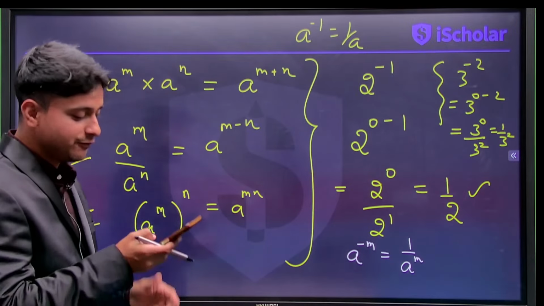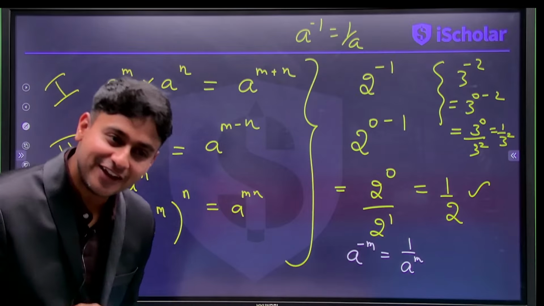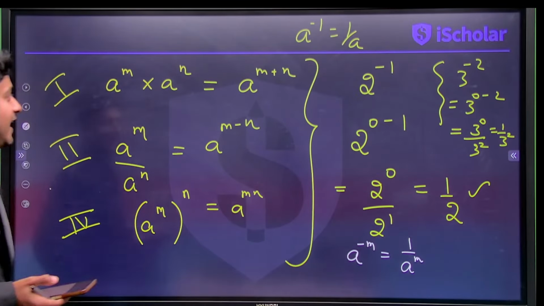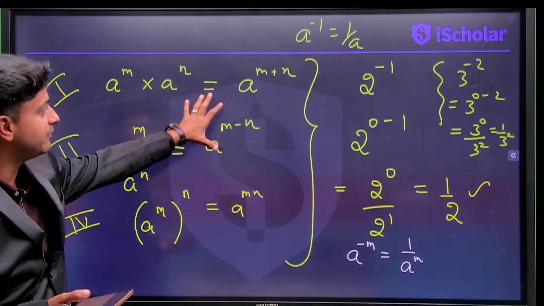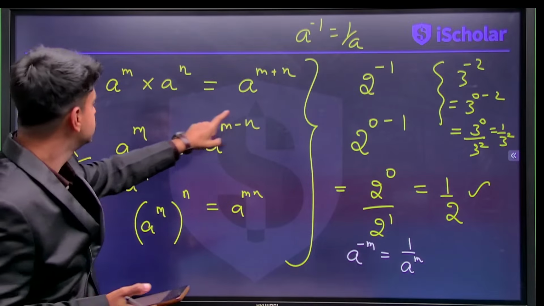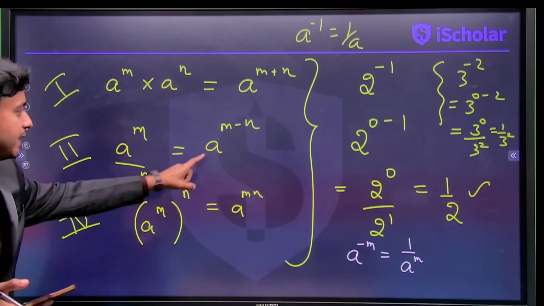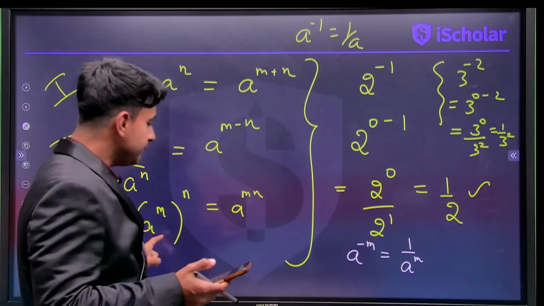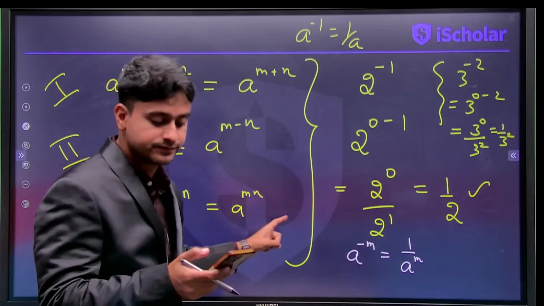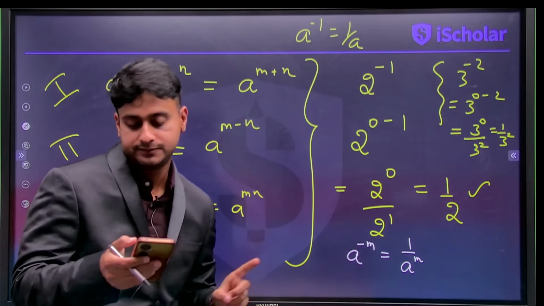So we've learned some very interesting concepts, and that is a to the power of m into a to the power of n is a to the power of m plus n. A to the power of m divided by a to the power of n is a to the power of m minus n. A to the power of m whole power n is a to the power of mn.